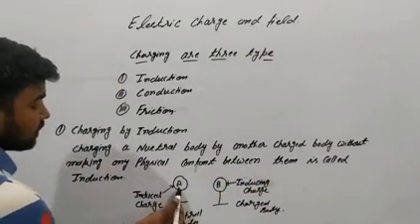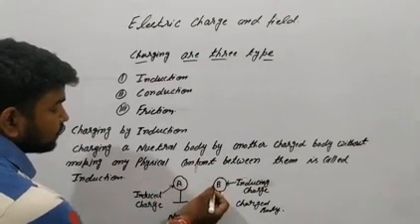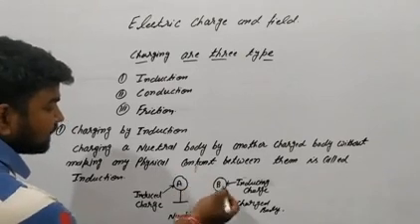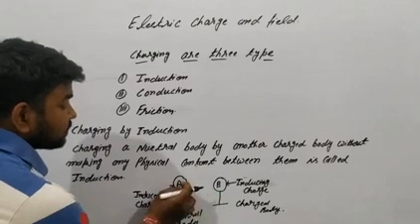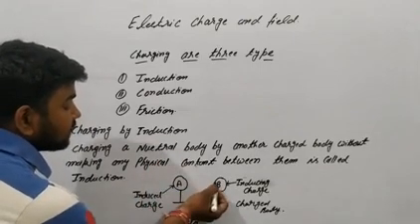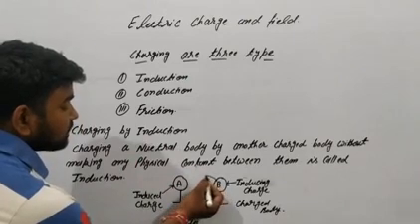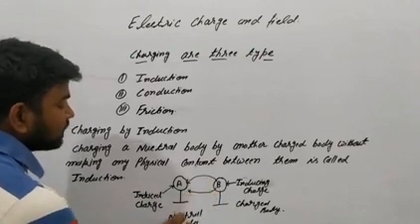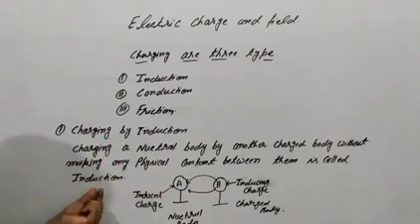We have body A and body B. There is no physical contact with each other, but they are very close to each other. Then the electrons are transferred from B to A, which is called charging by induction.